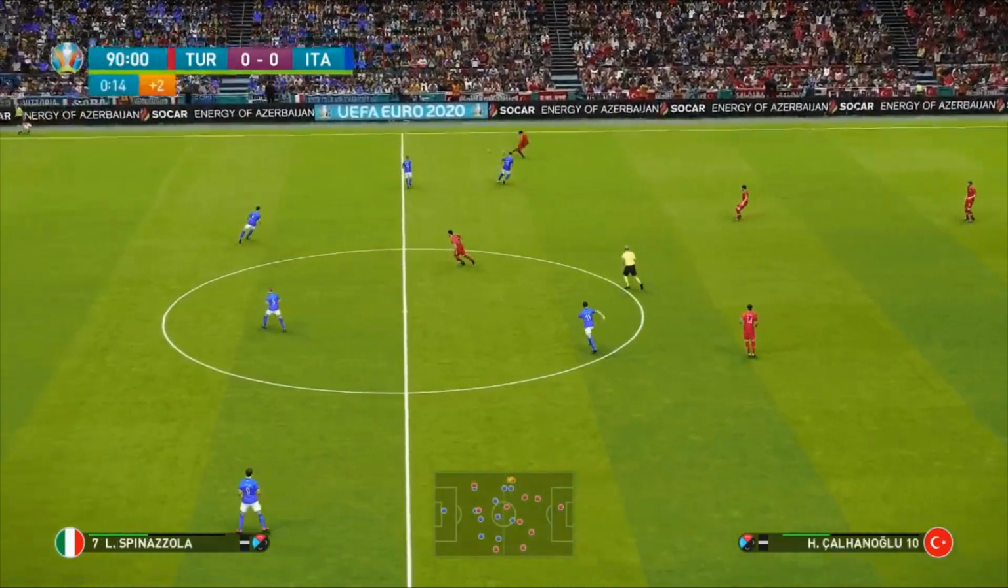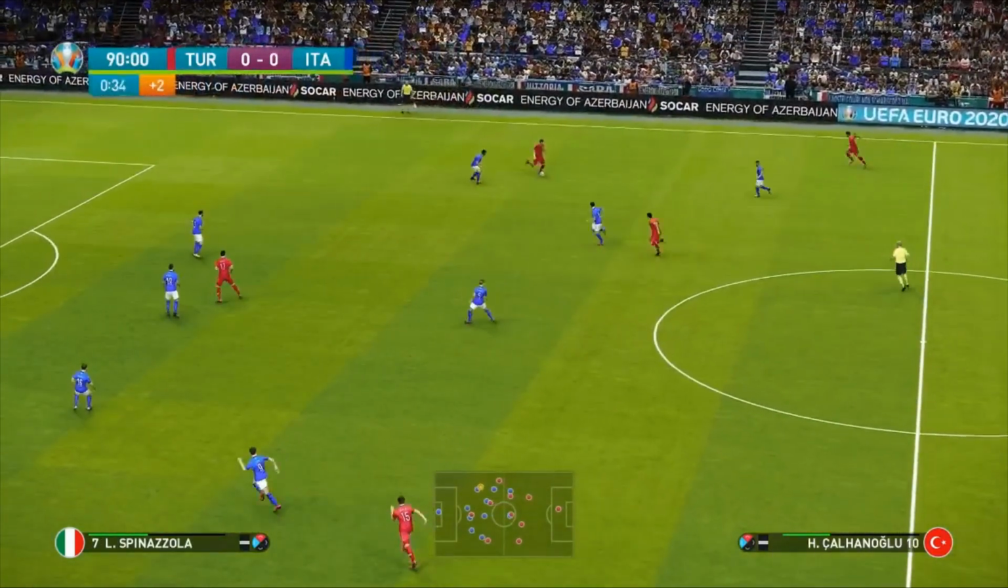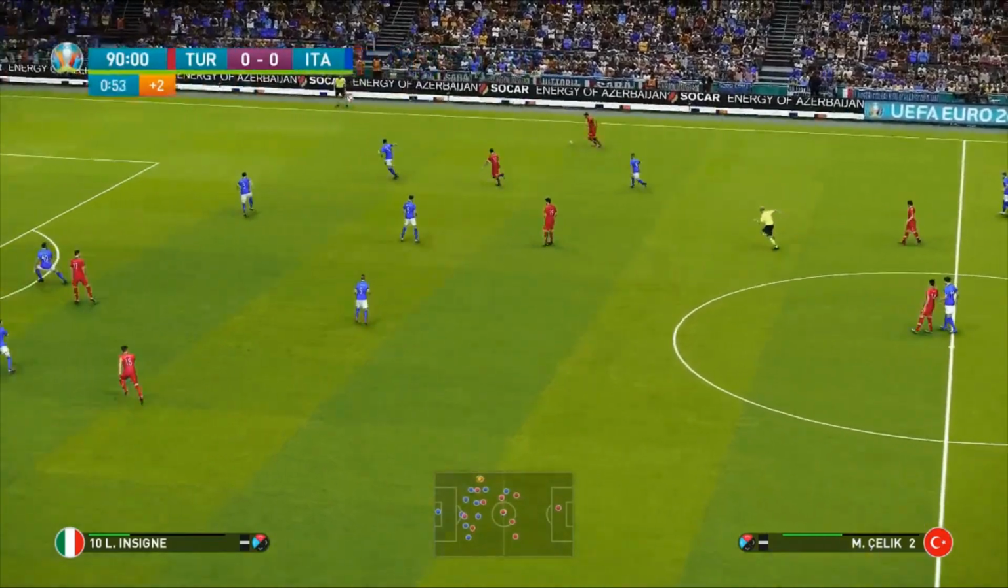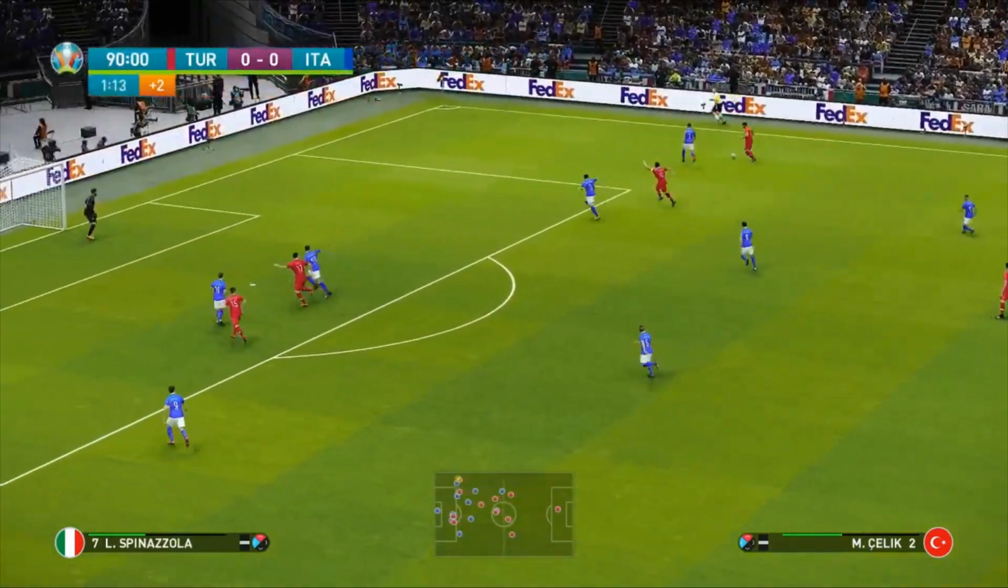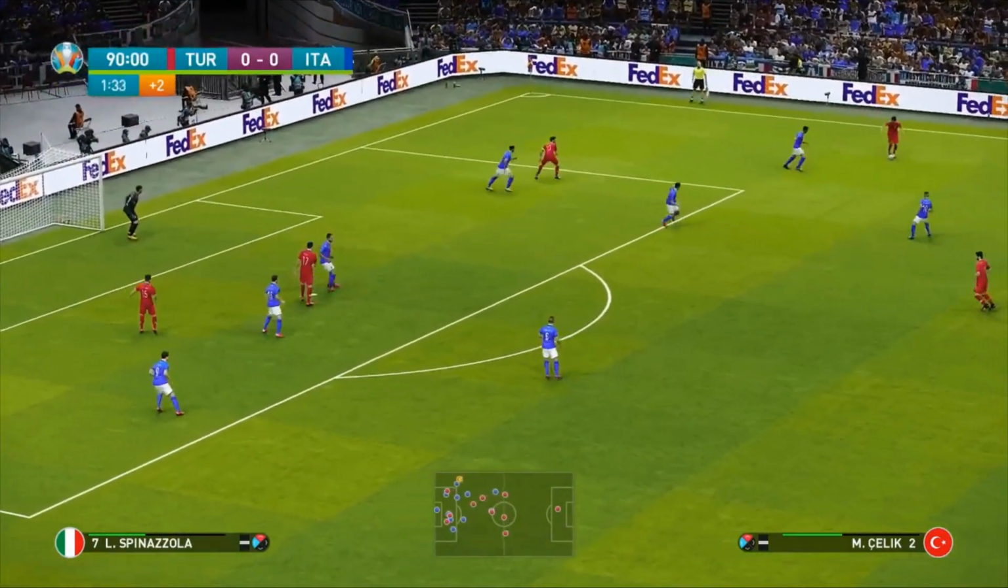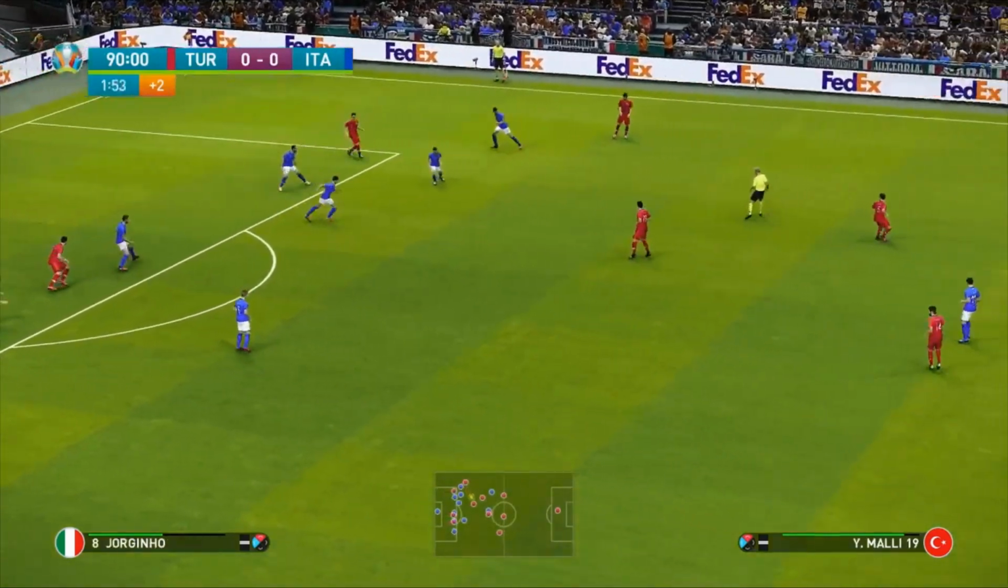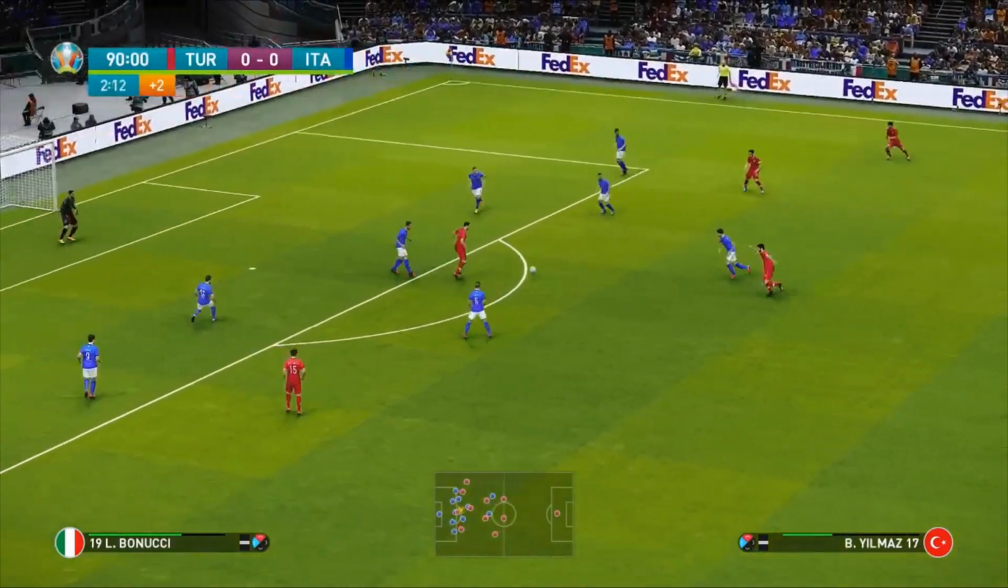2 minutes of additional time here. Last chance saloon. Çalhanoğlu into Çelik. He's bombing forward. Surely not. Could the Turks nick this late on? Çelik, he's got to whip this in. It's a Yunus Mali. Into Burak Yilmaz. Back to Çalhanoğlu.